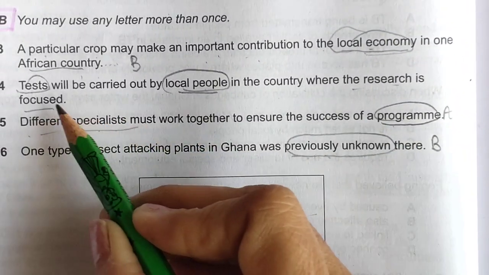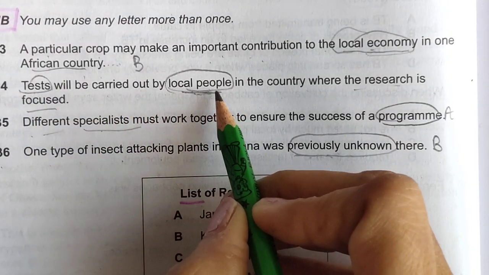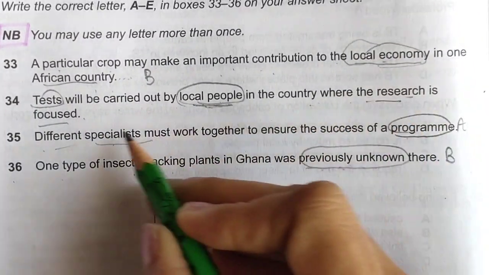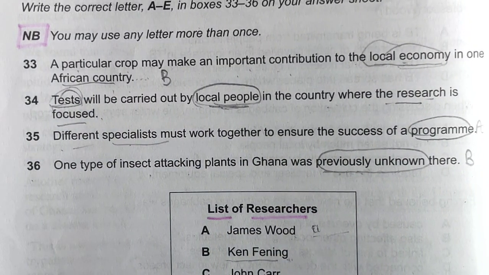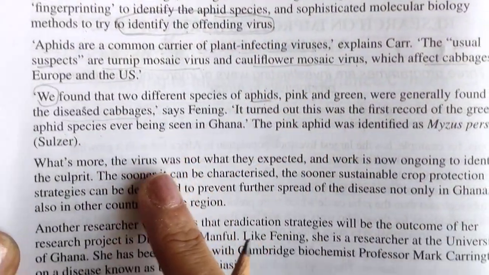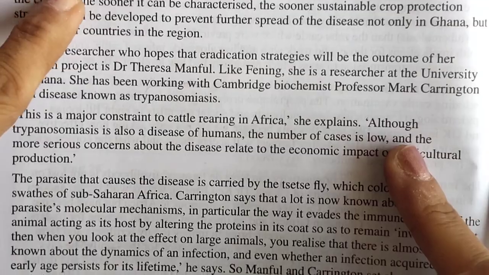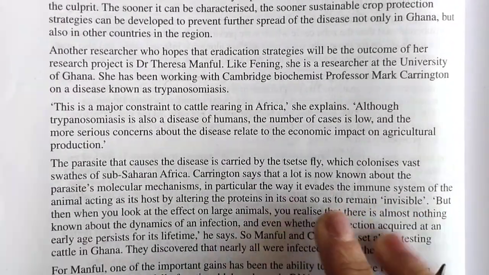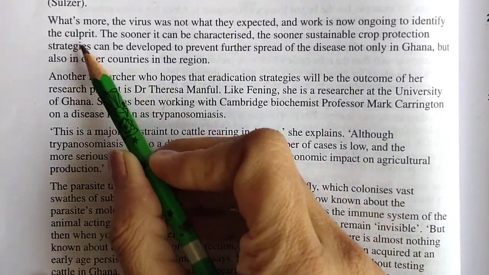Now we have left only one. Test will be carried out by local people. Okay, let's find these local people in the country where the research is focused. The word I will be looking for is test. Okay. So now in the second page of this reading, we have already gone through this paragraph. So now we have this much of the passage left. Okay, I will show you, just a minute. This much, from here to here, we have left. Let's find the word test here.